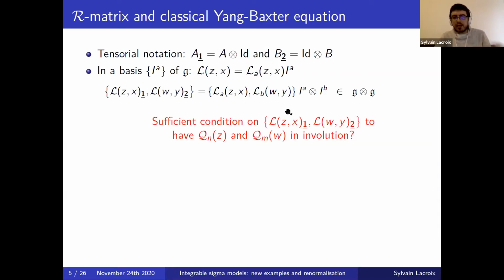And using that, we can encode all the Poisson brackets between different components of the Lax matrix at different values of the spectral parameters and different values of the space coordinates X and Y into the following objects by contracting them with the basis I_a tensor I_b. And this is then an element in G tensor G, which encodes all the Poisson brackets. And now the question is, is there a condition on this bracket which would ensure that the charges extracted from the monodromy are all in involution, which would then prove the integrability of the system?